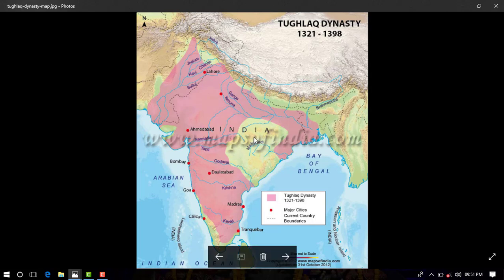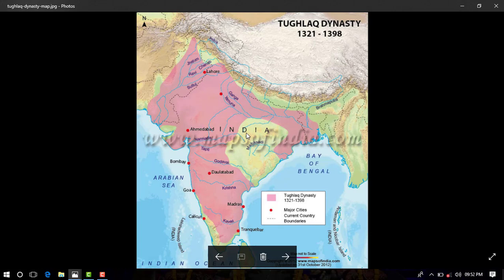Another decision of Muhammad bin Tughlaq was to introduce token currency. It was currency prepared with metals called bronze and copper instead of gold and silver. But the problem is, when the Sultan used bronze and copper in making currency, obviously bronze and copper were easily available in the market.